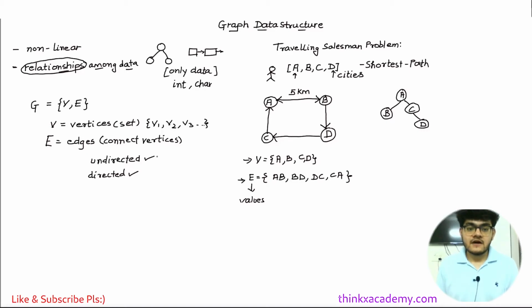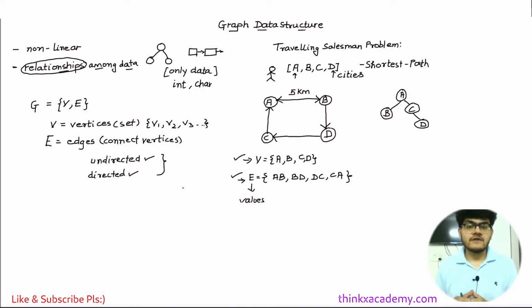An undirected graph is a graph in which we do have vertices, we also have edges, but we do not have any specific direction. So here we can have AB and BA as well. So if we talk about undirected, we can have both the directions. There is no restriction, but in directed we have a specific direction. For these types of graphs, we have different sets of problems which we will cover in this data structure series also.